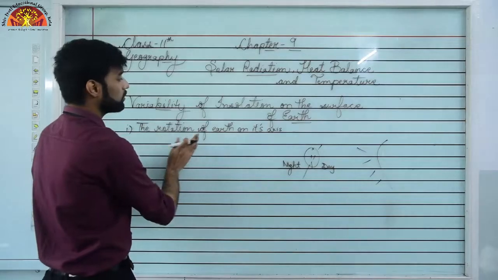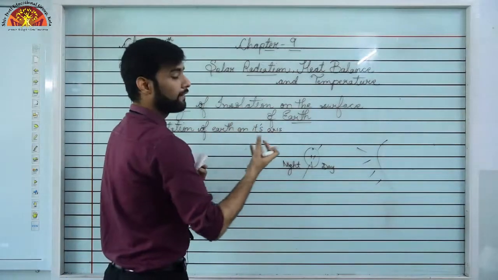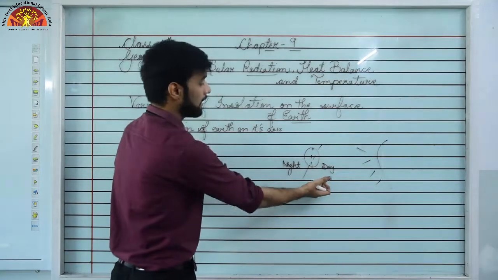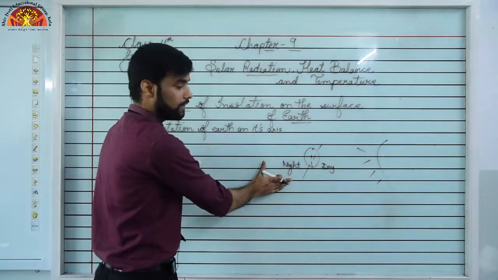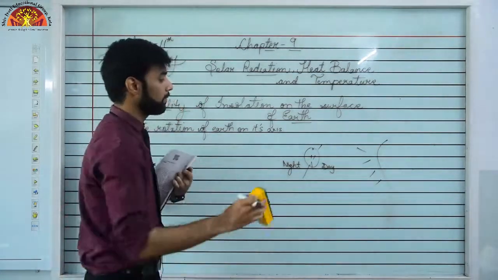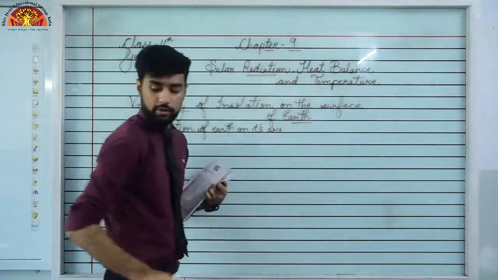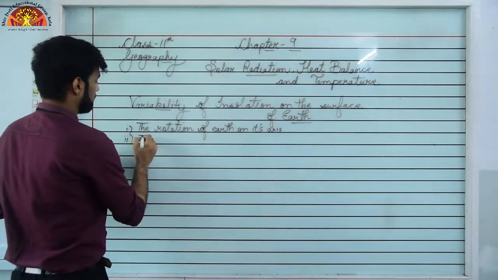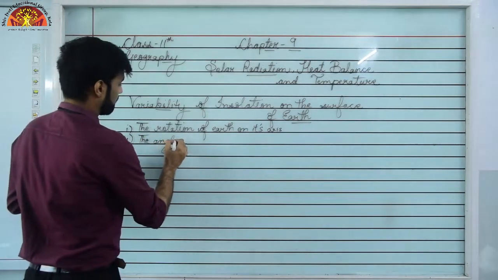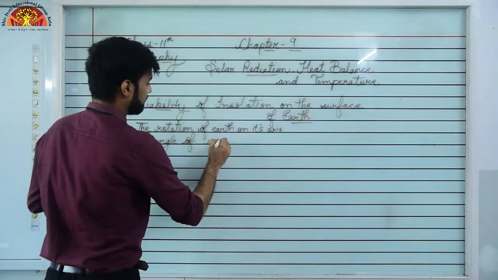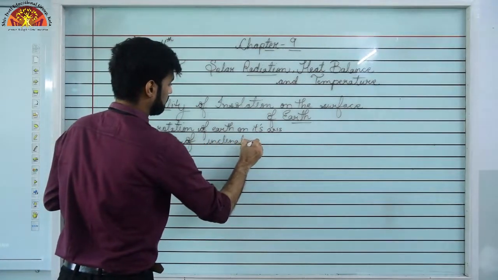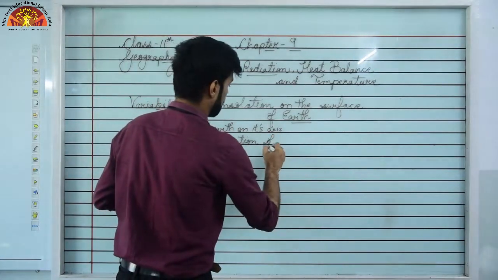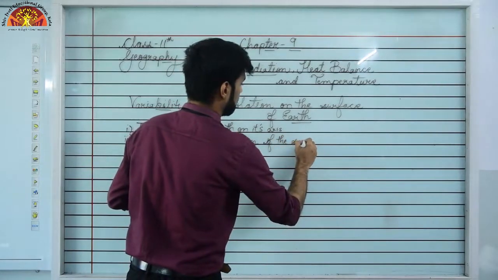So the first factor, the rotation of Earth on its axis, how does it affect the heat we are getting? The side which is facing the sun will get more heat, and the side which is facing away from the sun, where night is observed, will get less heat. So that was the first point. Let's move on to the second point, that is the angle of inclination of the sun's rays.